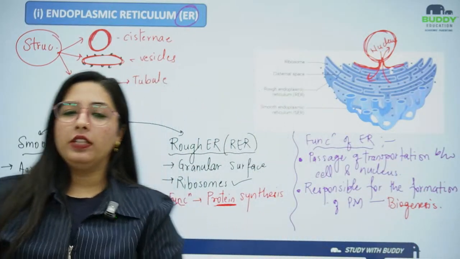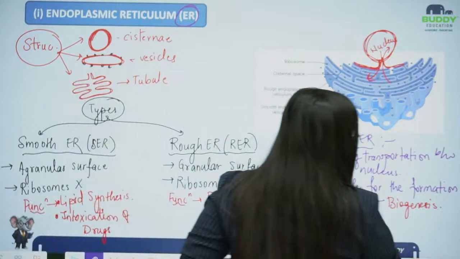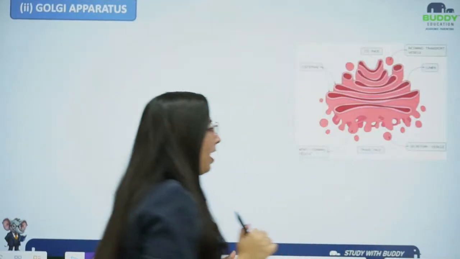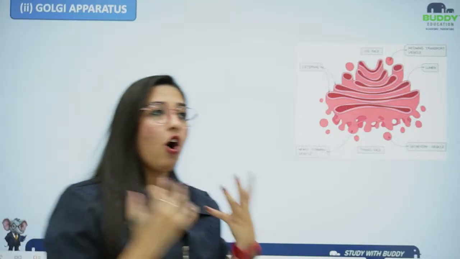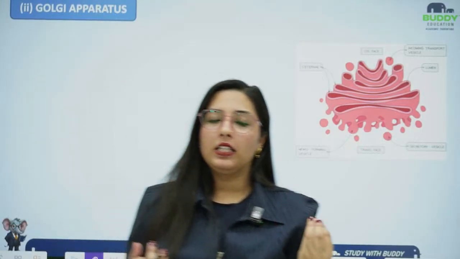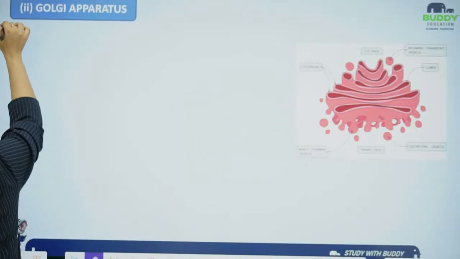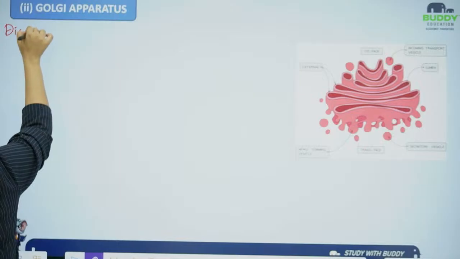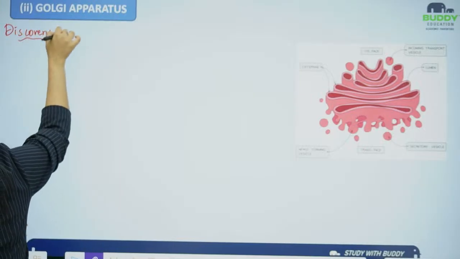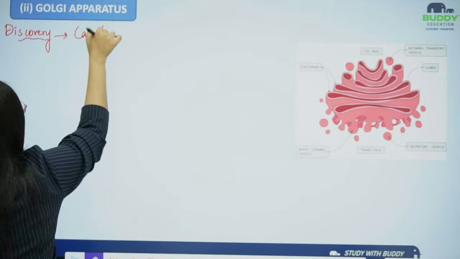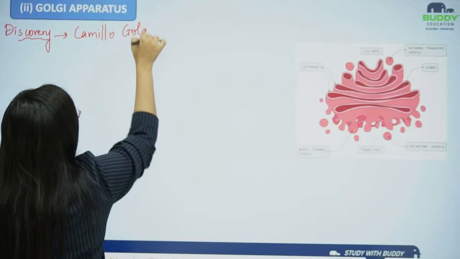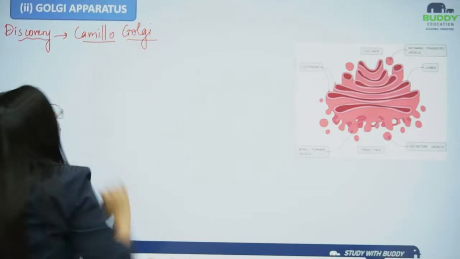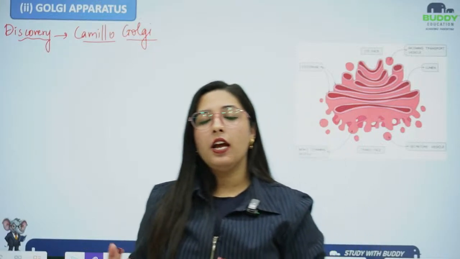Okay, moving forward from the endoplasmic reticulum, the next cell organelle we have is the Golgi apparatus. This Golgi apparatus was discovered by the scientist known as Camillo Golgi. That's why we call it the Golgi apparatus or the Golgi body, because it is named after its scientist.